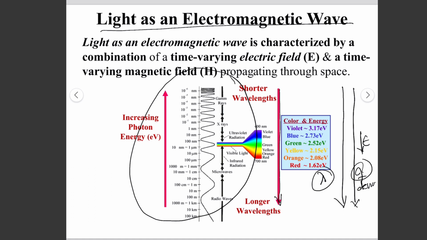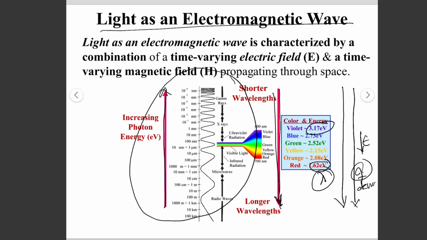Energy increases in that direction, and wavelength increases in this direction. From shorter to longer wavelength, energy will decrease. And visible light is in the range of 1.62 electron volts to 3.17 electron volts.